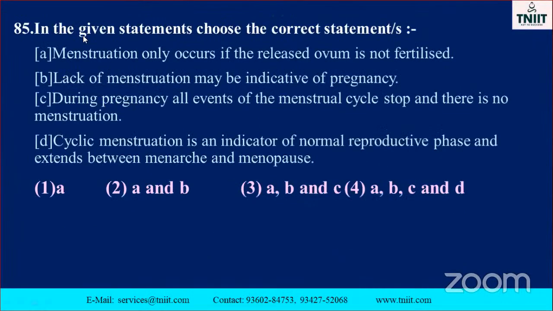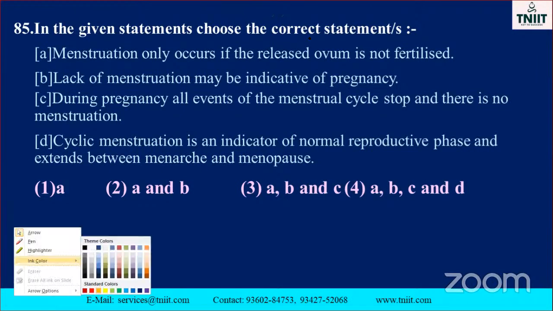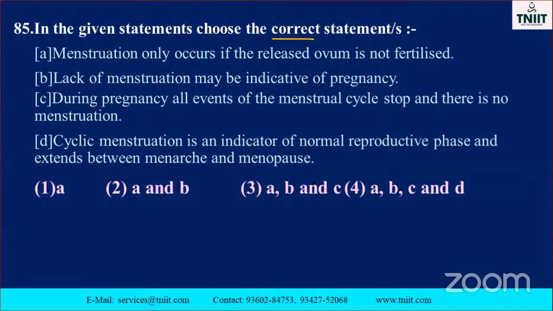Okay. In the given statements, choose the correct statements. Menstruation only occurs if the released ovum is not fertilized. Okay. They asked for the correct statement, isn't it? Correct statement. So which one is the correct statement, my dear students? Menstruation only occurs if the released ovum is not fertilized. It's the correct one because the egg is there. It is waiting for the sperm, isn't it?